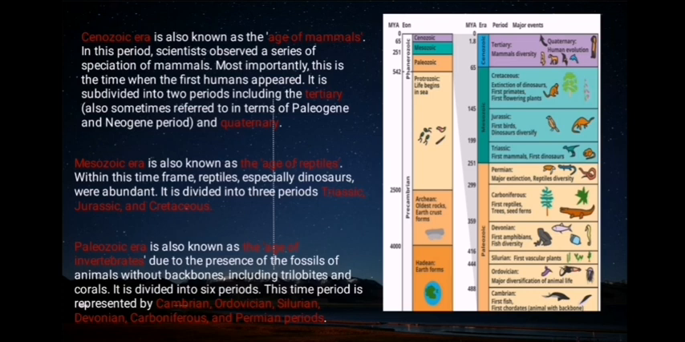Paleozoic era is also known as the age of invertebrates, due to the presence of the fossils of animals without backbones, including trilobites and corals. It is divided into six periods. This time period is represented by Cambrian, Ordovician, Silurian, Devonian, Carboniferous, and Permian periods.